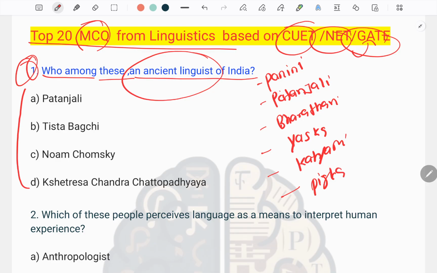So these are the writers from the ancient linguists. These are the most famous, and their contributions to linguistics are great.